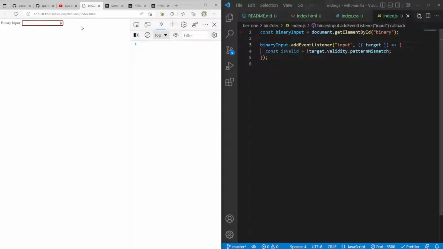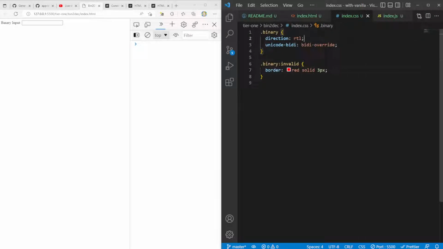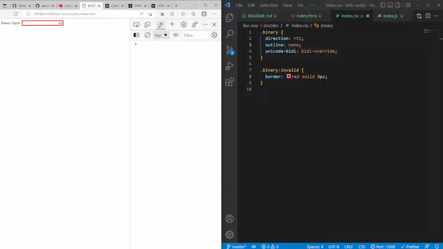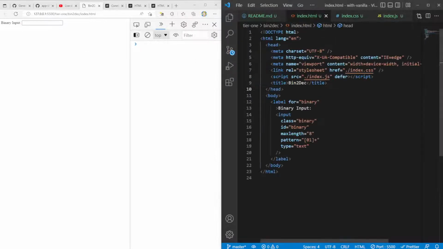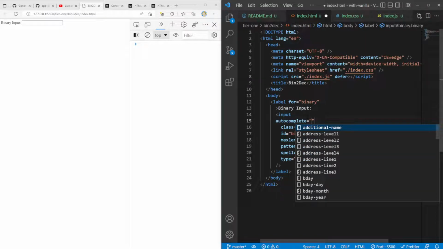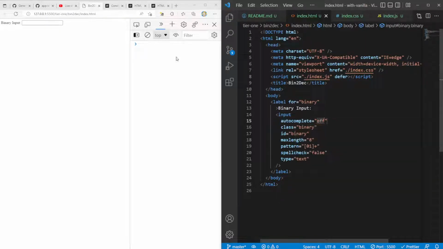Oh, look at that. Now the outline is a little bit annoying, although I know it's good for screen readers and accessibility, but if I just turn it off, it's going to be a little nicer, so I kind of like that. I also want to turn off spell check, setting it to false, and autocomplete, just in case, so it doesn't do any spell checking or auto completion, just to make it easier.